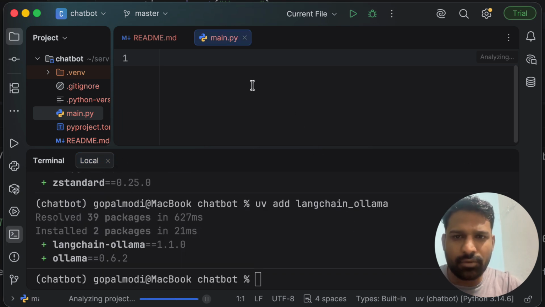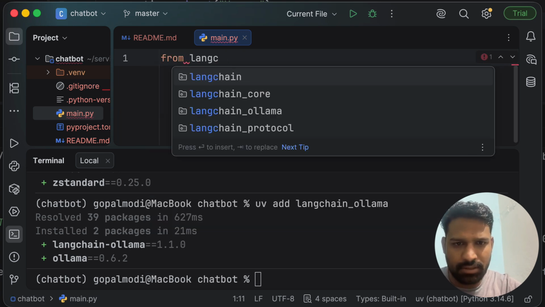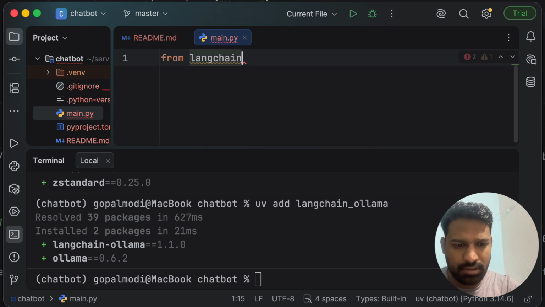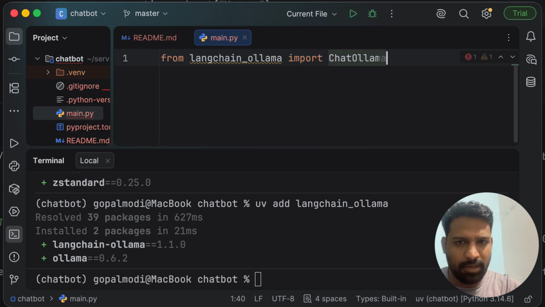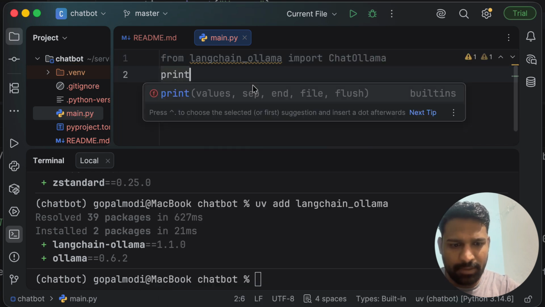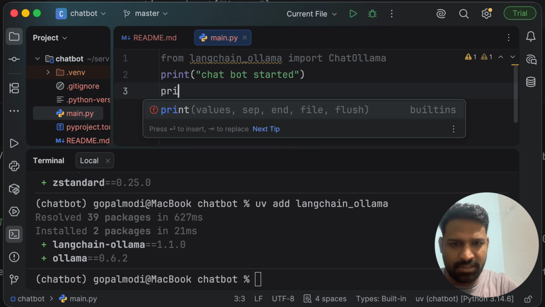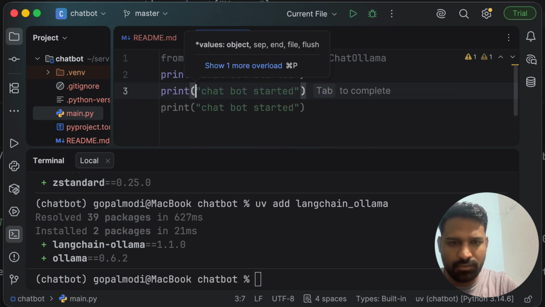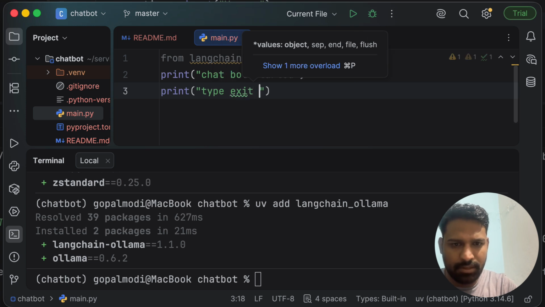Okay, let's write the code now. We'll first import ChatOllama from langchain_ollama. So we'll write from langchain_ollama import ChatOllama. And we'll just write a simple print statement saying chatbot started, and we'll just give a simple kind of instruction also, like type exit to quit.